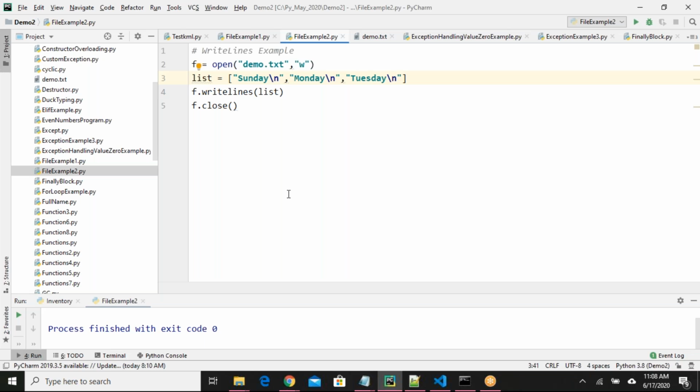For example, it's a question for you. Without using write lines, just use the write method only, can you loop through all the elements of the list and append to the file object? Can we write like that? Is it possible?